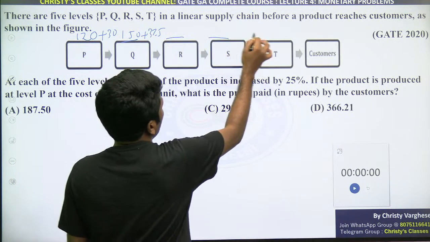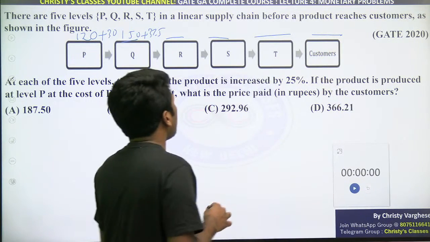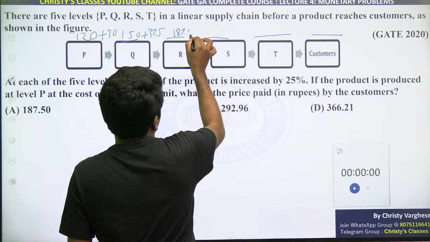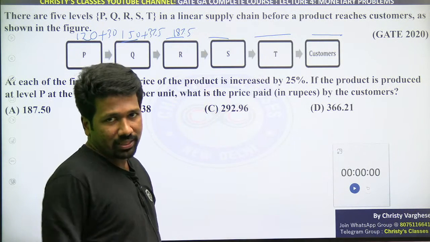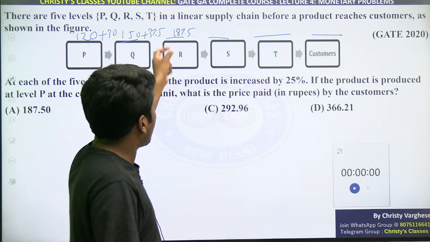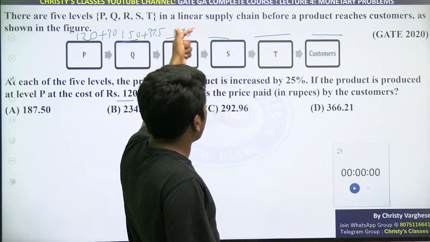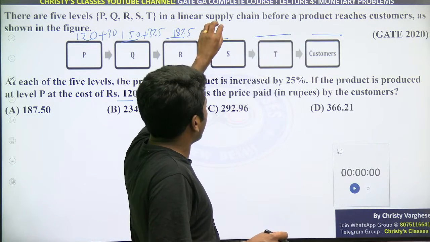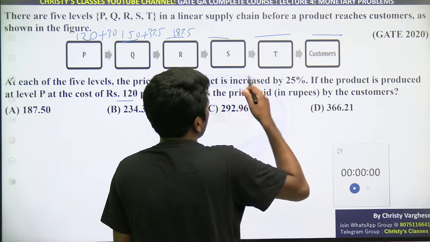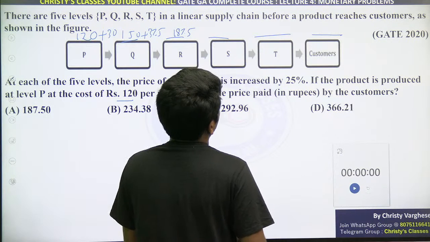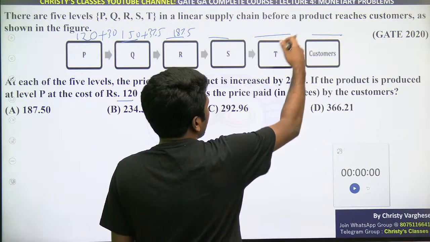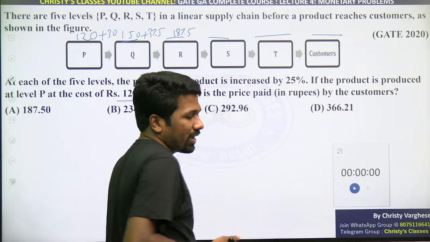ऐसा value write करके find कर सकता है, but you can see that after a point of time that will be very time consuming unless you are very good at speed math. I can do it fast as I have practiced speed math a lot. 187.5 उसका आधा करके an approximation also is okay, like almost 225. उसका आधा करके almost 225 half, 120, that will be 280 something, and again 25% है तो 366 मिलेगा.